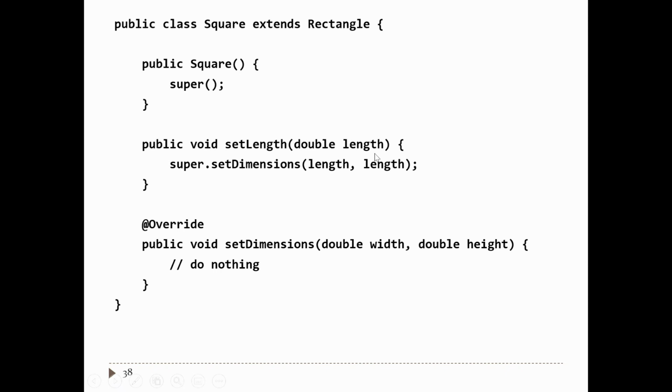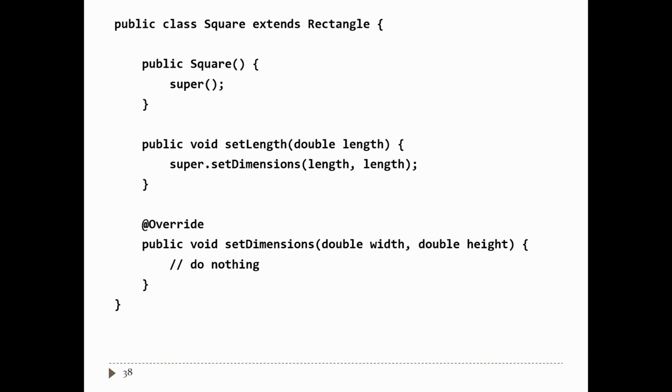And it can do whatever you want. So now you get to write the contract for set length. Set length just takes in the length, and it sets the width and height to that value. Now they're telling you, look, you can't call set dimensions anymore because set dimensions does nothing. Instead, call set length.